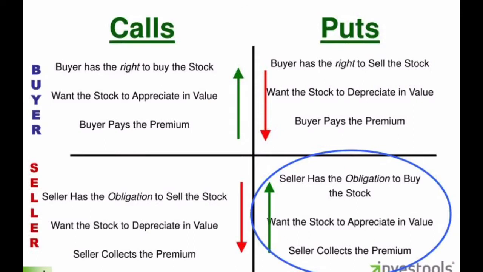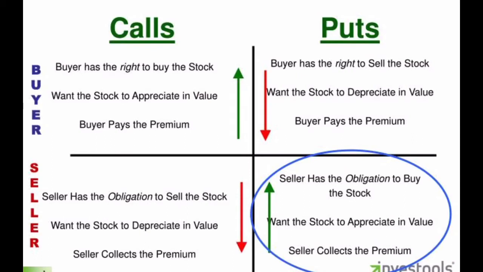So if you're a buyer of a call option, you have the right to buy the stock at an agreed strike price. If you buy a call option, you want the stock to appreciate in value, and you pay a premium for this to the seller. The buyer always pays a premium to the seller for any contract. This premium right away goes into the seller's account, and the seller keeps that whether the contract is exercised or not. So being the seller of a contract, you collect a premium.